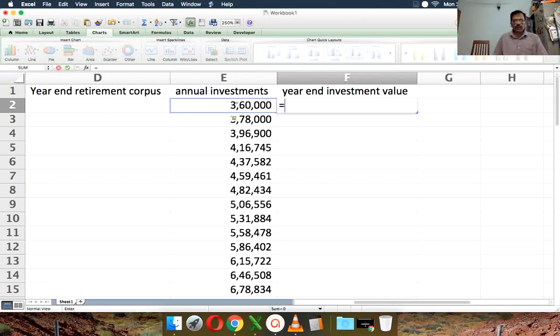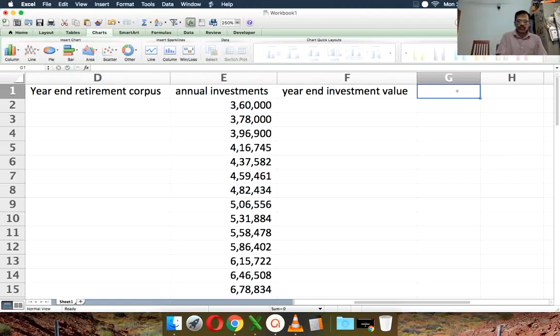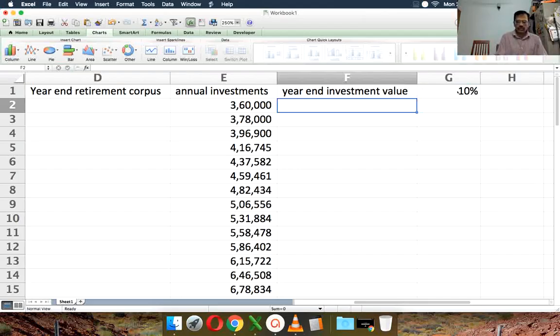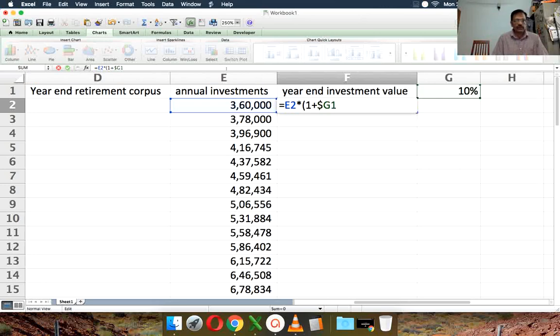So this is the total amount invested, and I'm going to assume that this is growing in a portfolio at 10% post-tax. I can change the return, so we'll keep the 10% return here as a variable. We'll multiply this by 1 plus this, and also lock this cell so that the number is fixed.